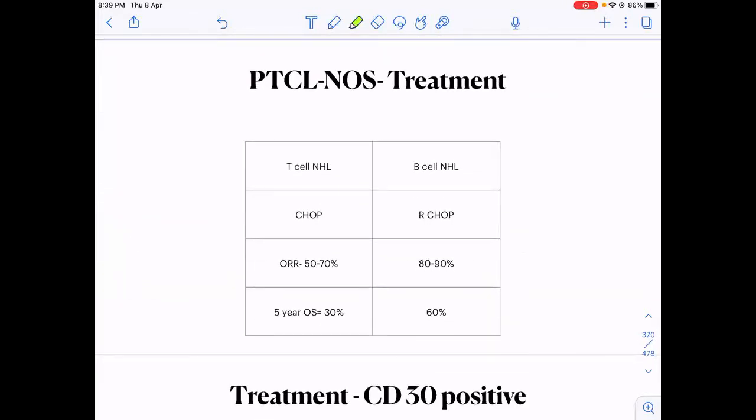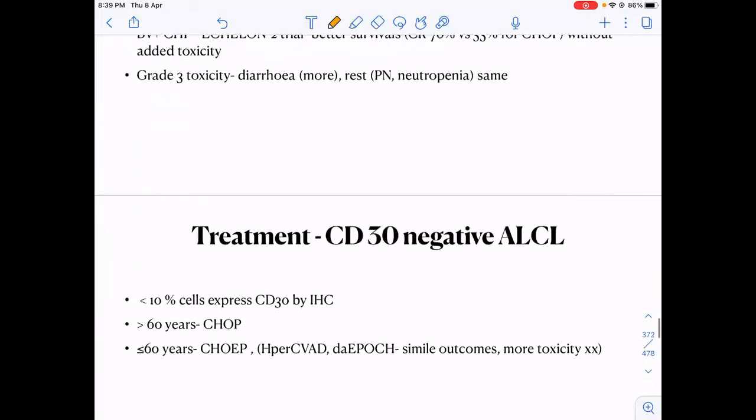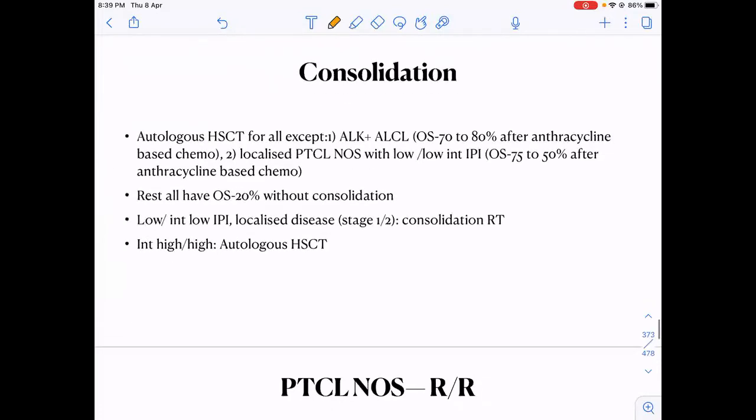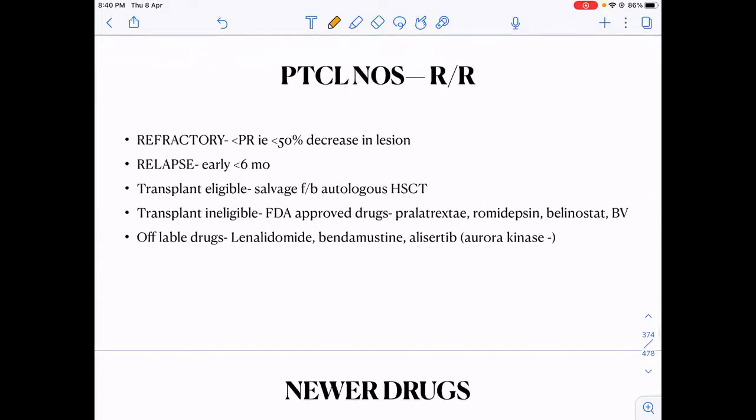Then what is the treatment like? CHOP. So this table will tell us that T cell NHLs are treated with CHOP, B cell NHLs are treated with CHOP. If sometimes it is CD30 positive, in a few cases I can give brentuximab. In a relapsed refractory case, if the patient is transplant eligible, I do an autologous stem cell transplant. Now the next line is important: what if the patient is transplant ineligible? The patient cannot be taken up for a stem cell transplant. Are there any FDA approved drugs in such relapsed refractory cases?